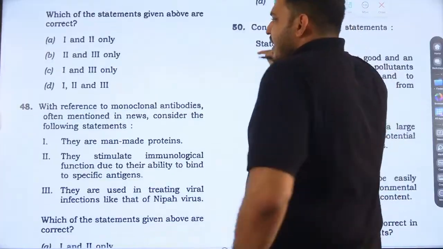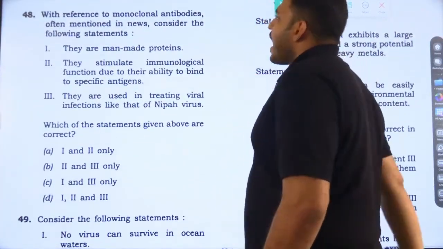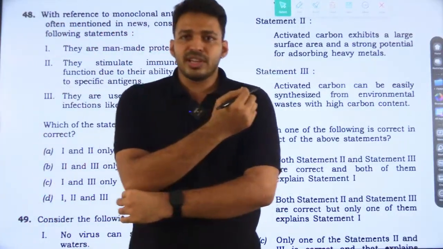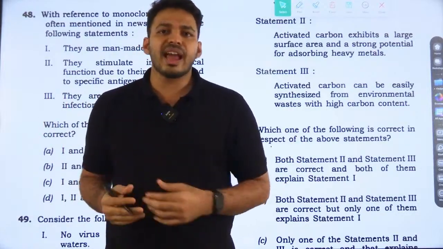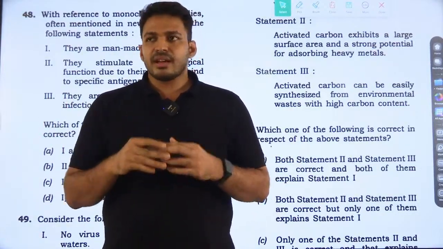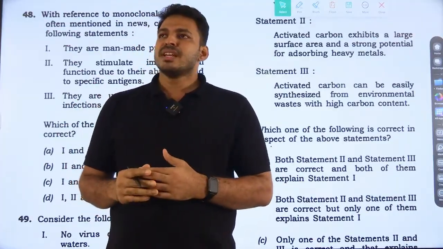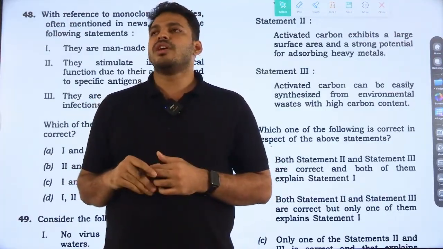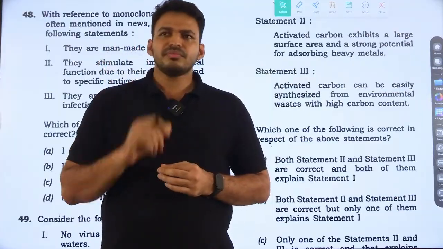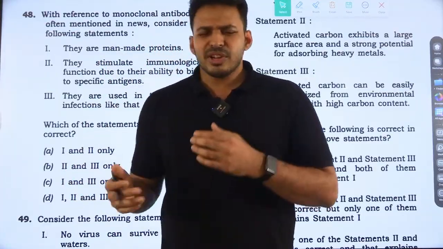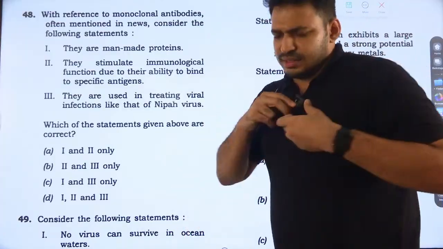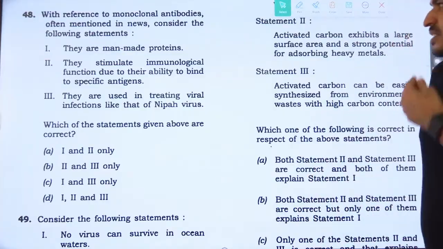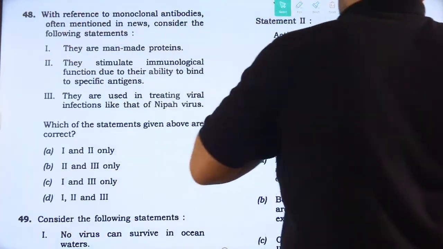Next, with reference to monoclonal antibodies. What are monoclonal antibodies? They are lab-produced antibodies, similar antibodies produced by lab cloning, not natural antibodies.